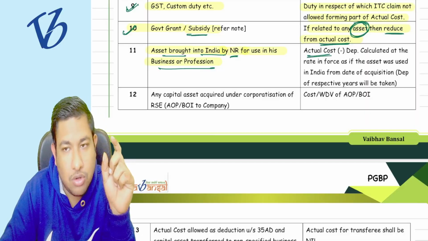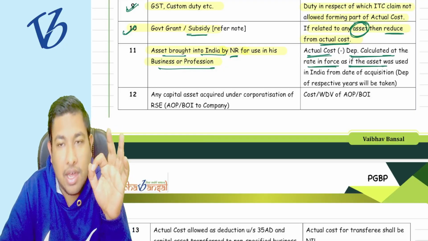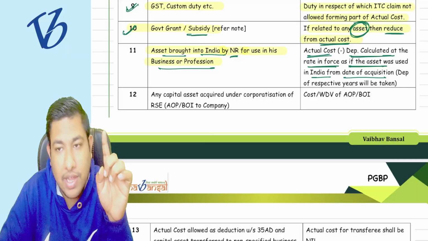So whatever the actual cost is, minus depreciation calculated at the rate in force as if the asset was used in India from the date of acquisition.